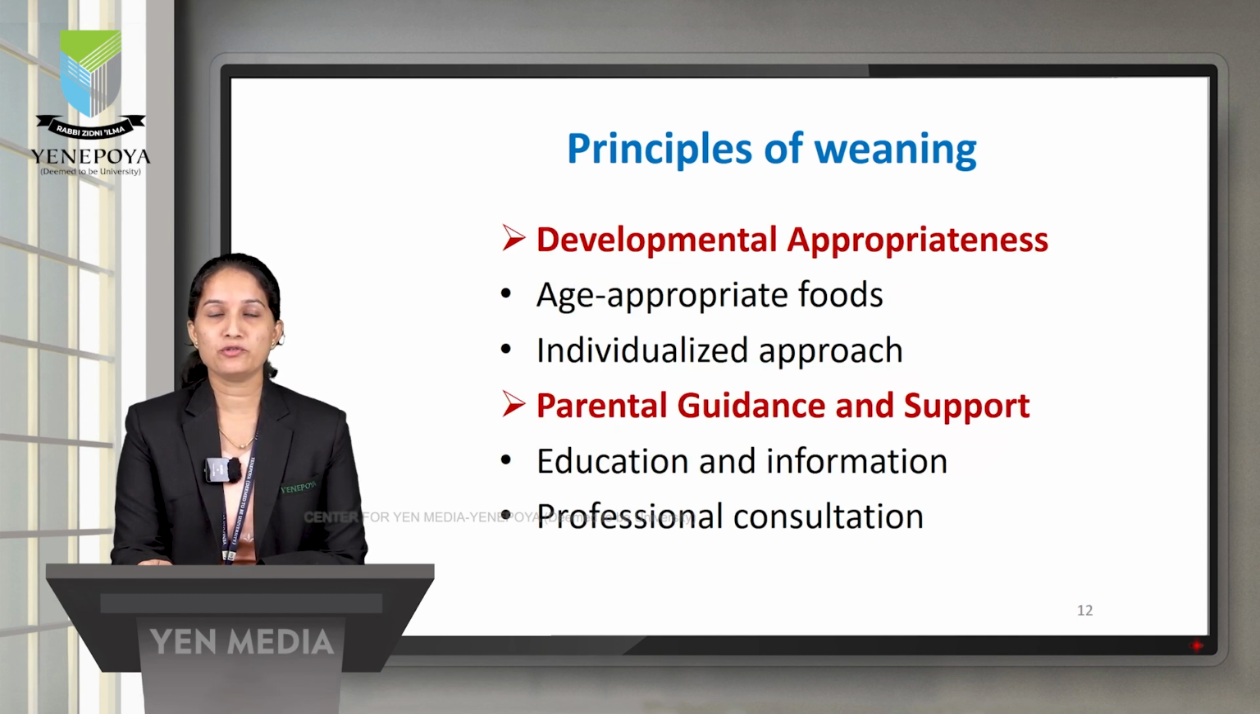Age-appropriate food only we need to give. For example, at 6 months, very thin puree, then gradually as the age advances, thick purees, then the solid diet should be given for the infant. Individualized approach. Every infant is unique, everybody's taste is not similar. So every individual we need to consider whenever we are preparing the weaning diet.